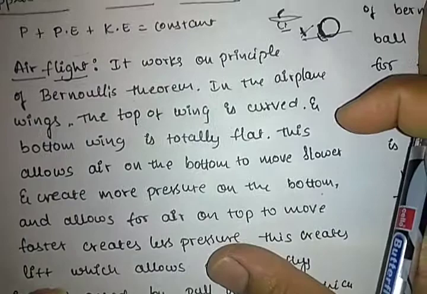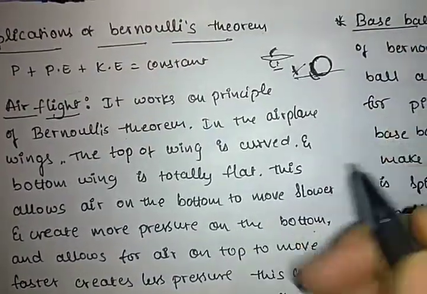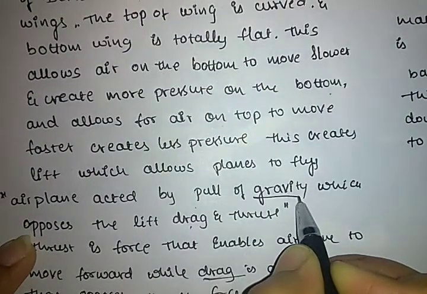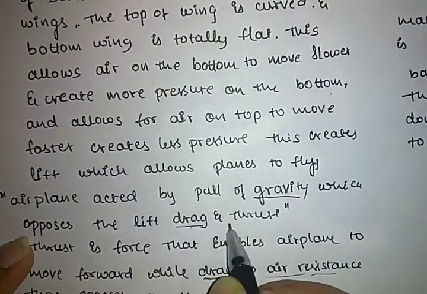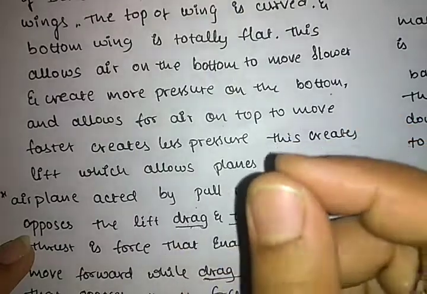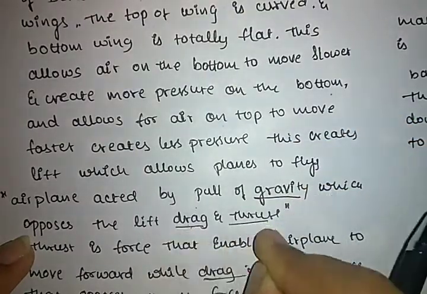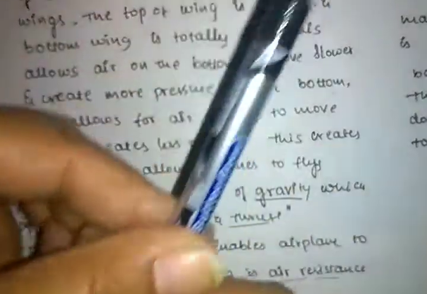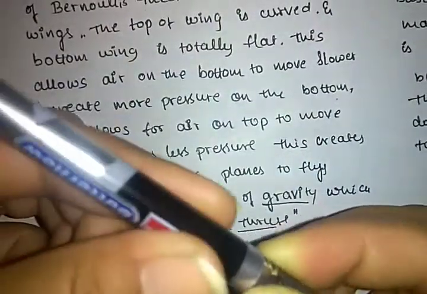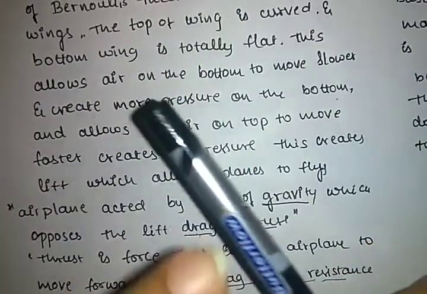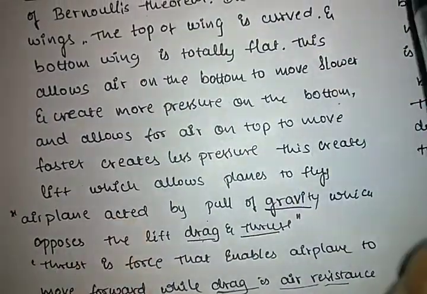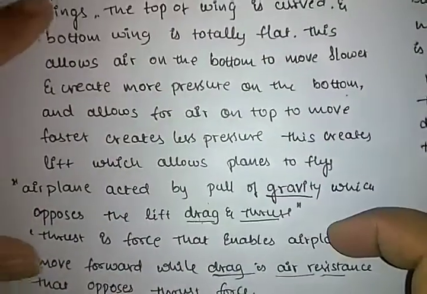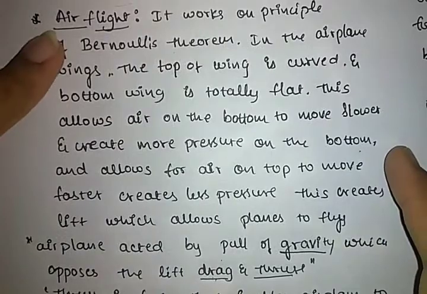In the airplane, two different processes take place. It moves under gravity and also drag and thrust. Drag means the downward pull. Thrust means the upward force. Just imagine, if the flight is moving upward, there is a drag downward and the upward force is thrust. This is one of the applications, air flight.